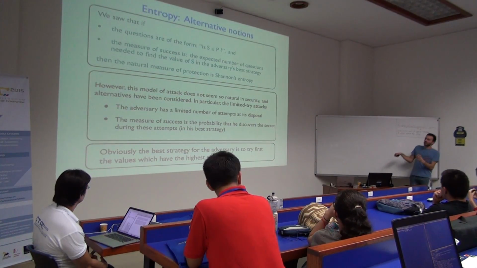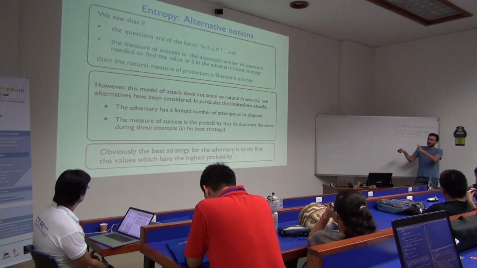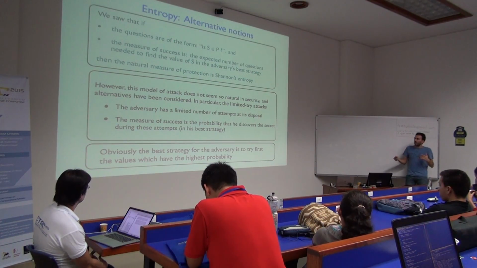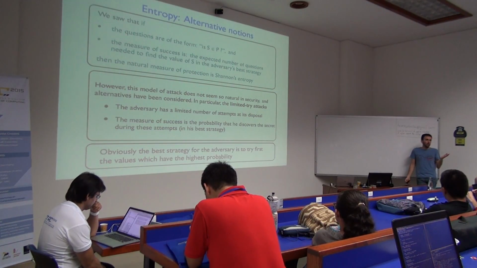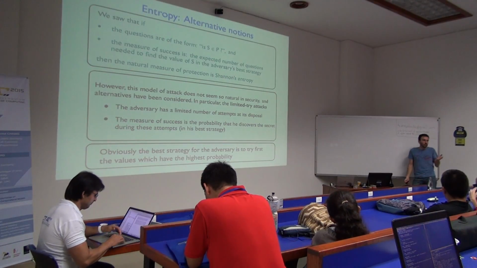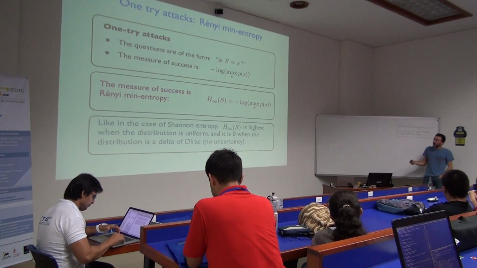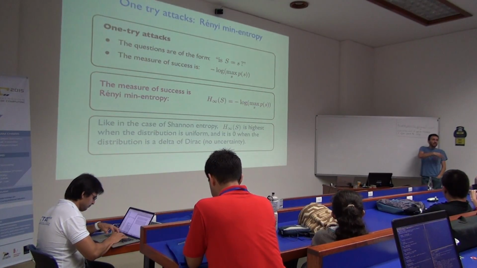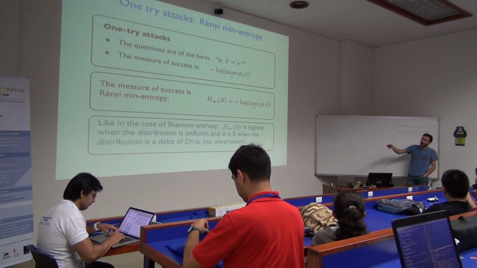Anyway, the point I'm trying to make here is that I really don't care about what is the best strategy. I care that there are situations where an adversary might be able to guess your secret with high probability, okay, and still the entropy might be high, right? And in some situations, you might consider this to be a bad thing. So if guessing your secret in one try is what you care about, then change the notion of attack, right?